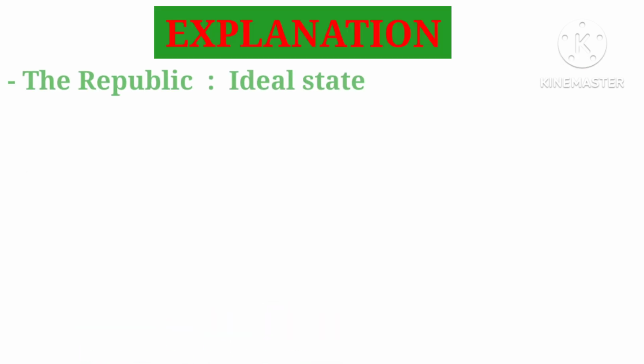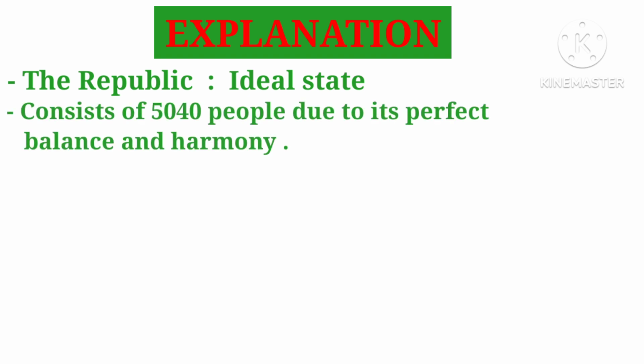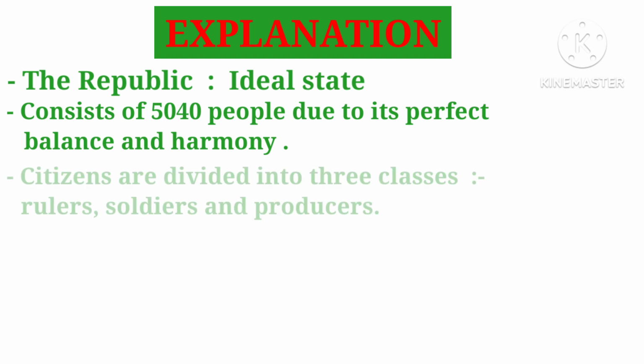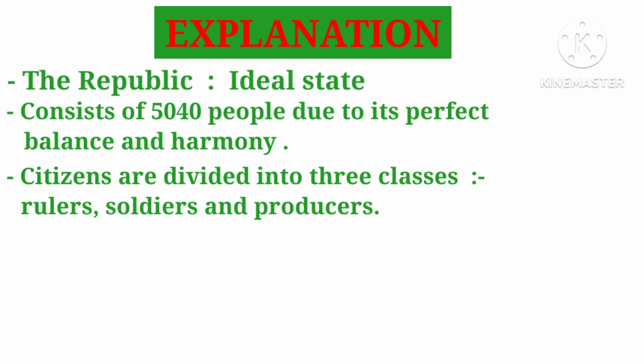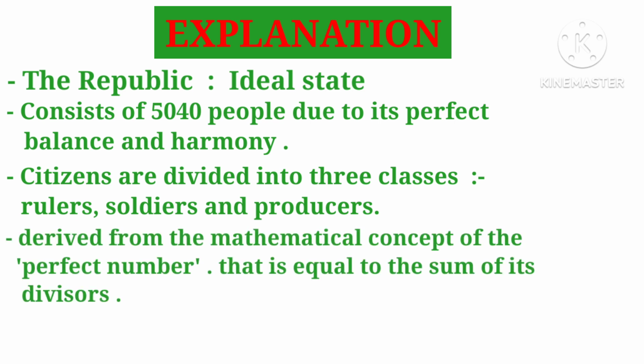Yes, we all know that Plato's ideal state, as described in his famous work, the Republic, consists of 5,040 people due to its perfect balance and harmony. In this state, there are 5,040 citizens who are divided into 3 classes: the ruling class, soldier class, and producer class. Basically the number 5,040 is derived from the mathematical concept of the perfect number, which is a number that is equal to the sum of its divisors. And this number represents the perfect balance and harmony in Plato's ideal state.